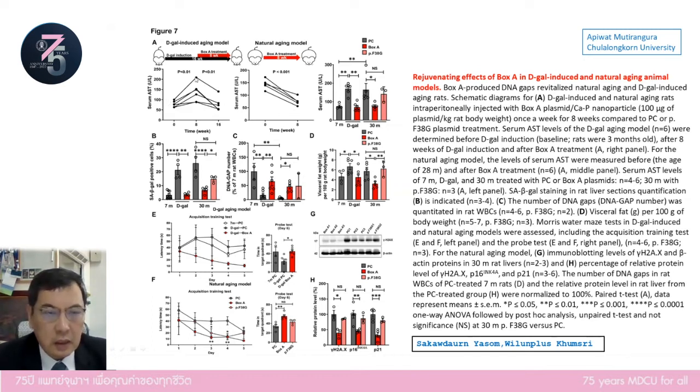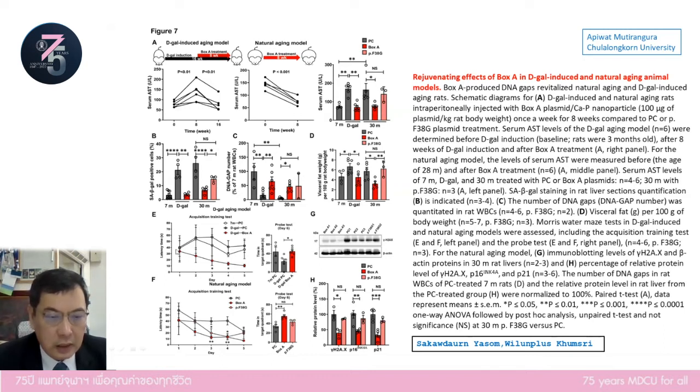You can see that liver function improved back equal to young rat. This also shows liver function back equal to young rat. We study the number of senescent cells, and you can see that the box A can reduce the number of senescent cells and also reduce visceral fat size.